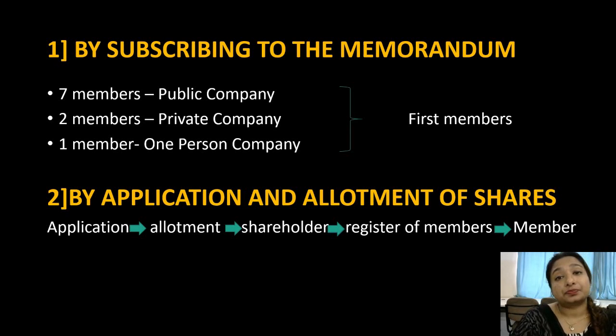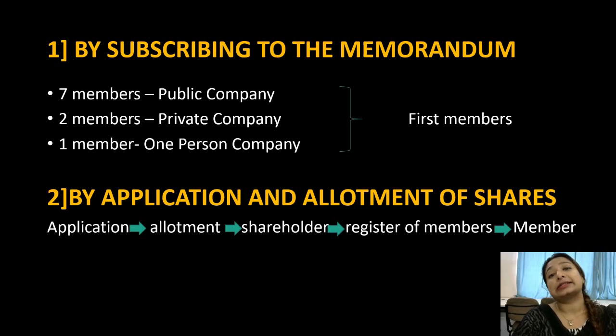After becoming the shareholder, the person's name is entered or registered in the register of members, and ultimately he will become the member of a company. So this is the very basic criteria. When a person becomes the member of a company, you need to apply for the shares, the company allots the shares to you, and after that you become the shareholder of a company, and ultimately you become the member of a company. So these are the two ways in which you can become the member of a company, which are very basic conditions.